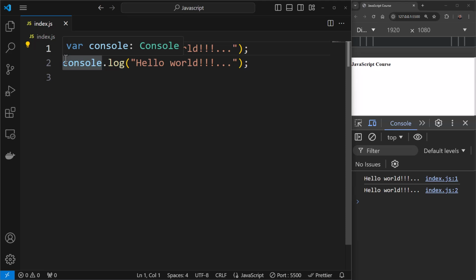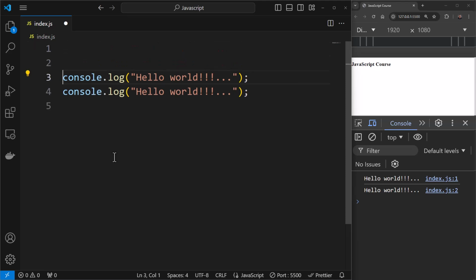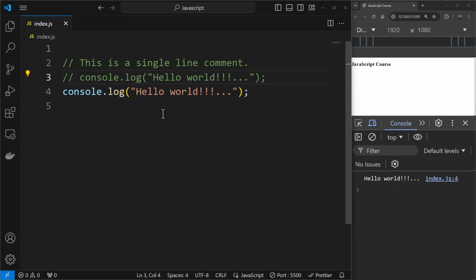Now in JavaScript, there are two types of comments that are supported. One is a single line comment and the other one is a multi-line comment. So I can have 2 slashes over here and I can say this is a single line comment, something like this. Now if I save this, there's literally no impact on the output because this is never executed. I can even comment this line of code, and if I save this, that one line is commented out and it is not executed. So yeah, this is how you can make use of single line comment.